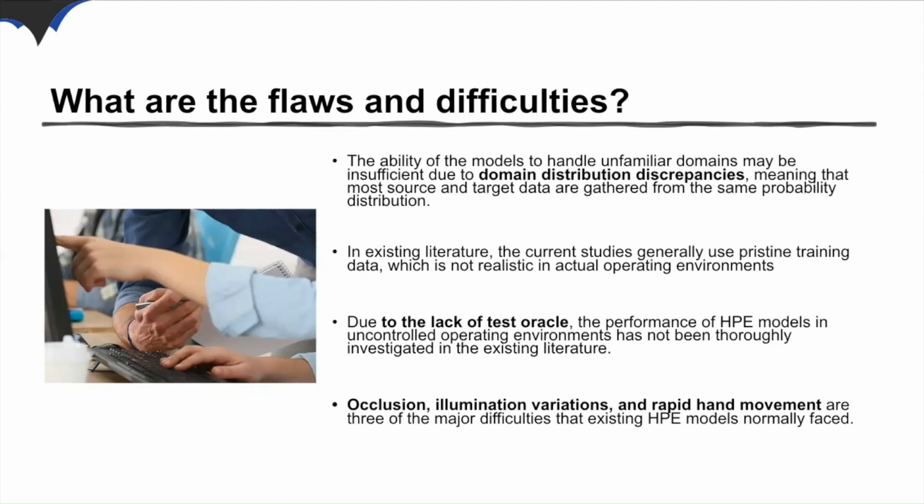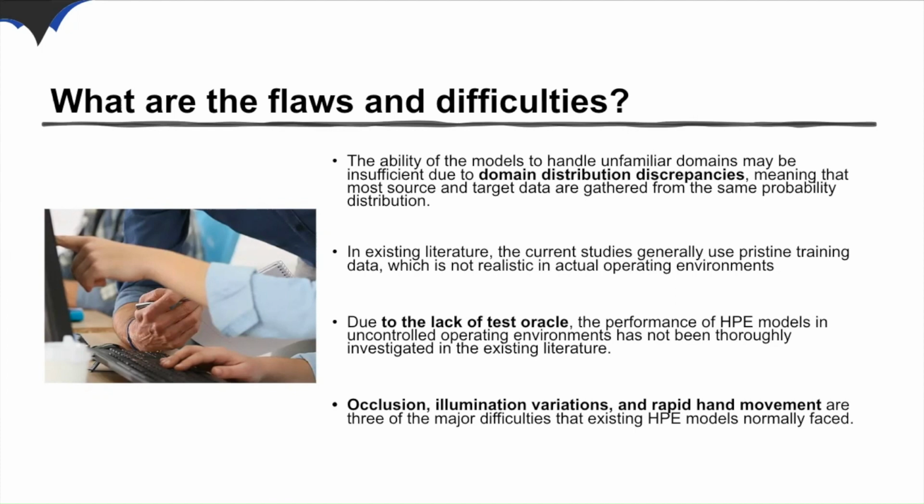These models are normally trained and tested on fragmented datasets, which may not reflect the wide range of real operations, so their ability to handle unfamiliar domains may be insufficient due to domain distribution disparities, meaning that the source and target data are not gathered from the same probability distribution.